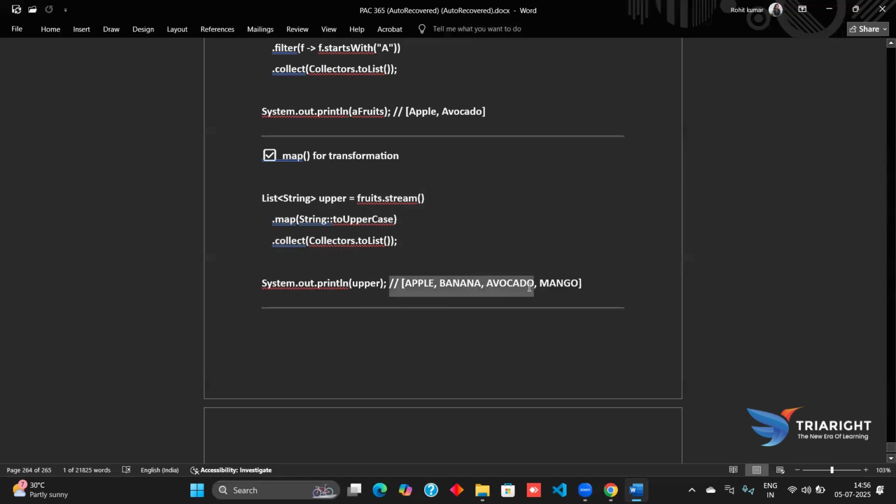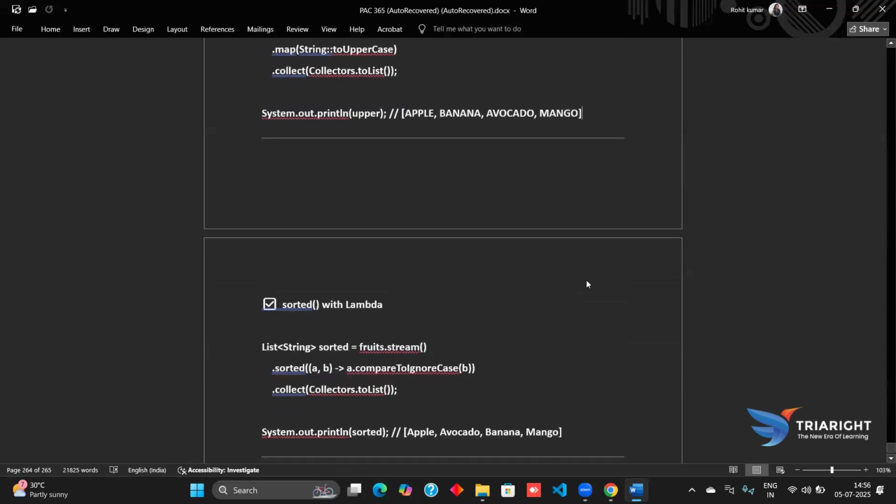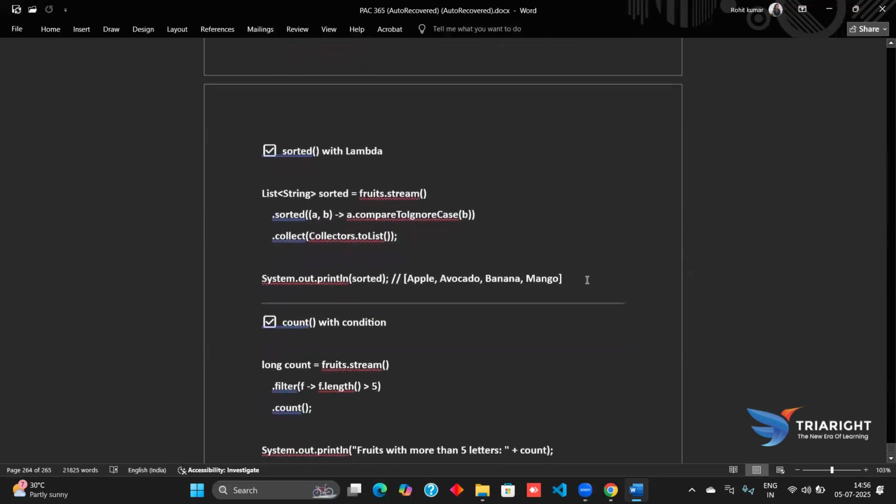Apple, banana, avocado, and mango are all in uppercase letters, and then they will be collected to a list. All the fruits we provided are now being collected to a list with the uppercase letters. Now, sorted with lambda.